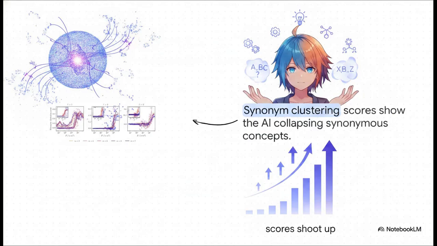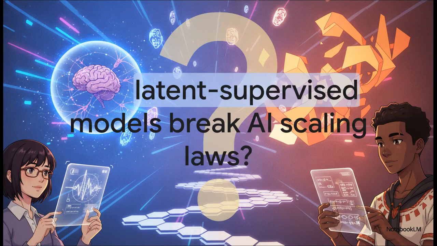They even peeked under the hood of the Data2Vec algorithm as it trained. As you can see, the synonym clustering scores just shoot straight up. This means the AI's encoder is quite literally collapsing synonymous concepts together internally. It realizes, oh hey, these 2 different raw inputs actually mean the exact same abstract thing, exactly as the math predicted it would. Which brings us to our final big picture thought.